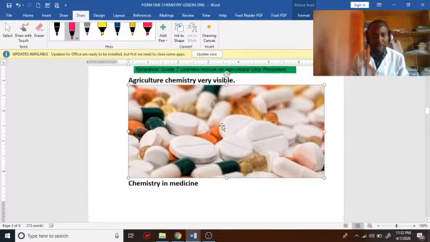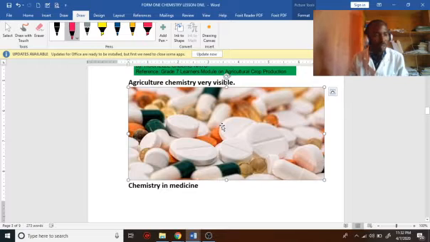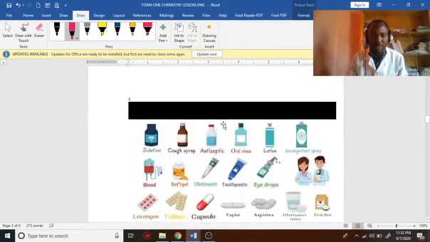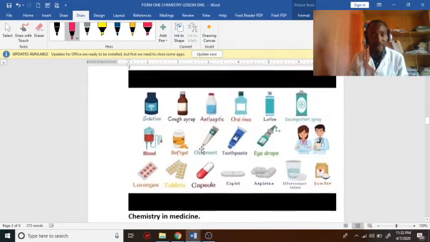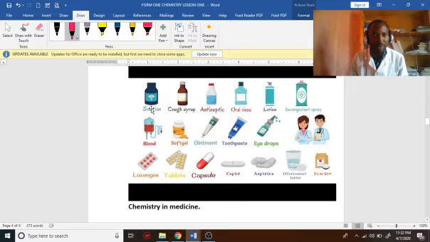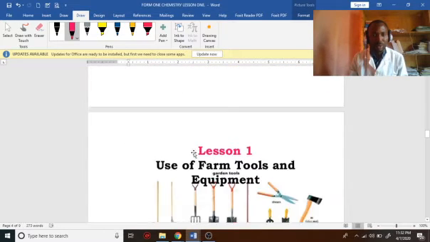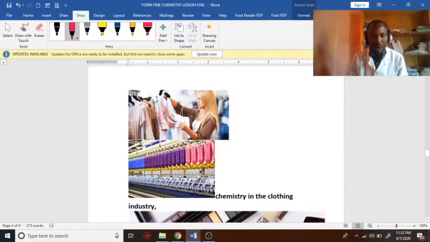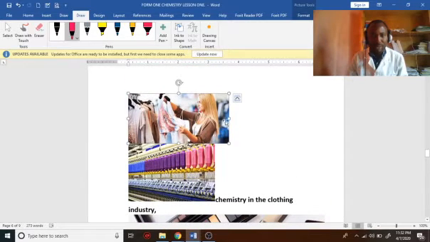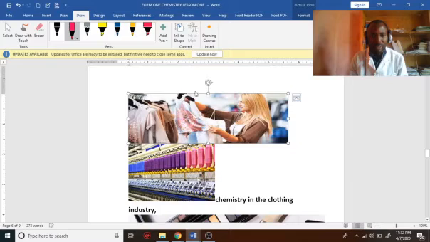Chemistry is used in the production of these drugs. This is chemistry in medicine. You can have the solution here: this cough syrup, this antiseptic, oral lotion, body lotion. This is chemistry all around you. Remember, we say chemistry is all around you. What about dressing? Can you see this?